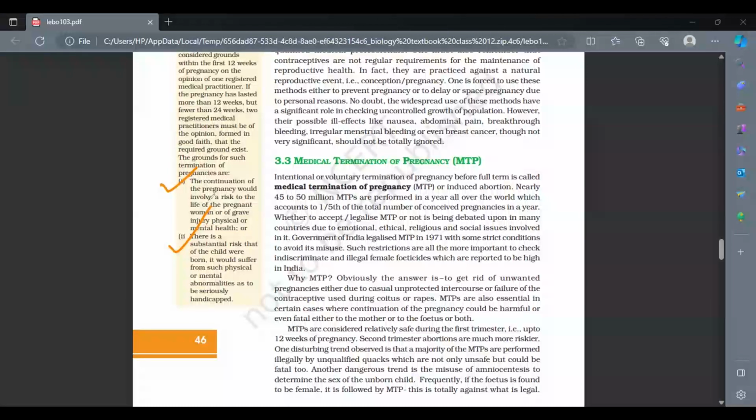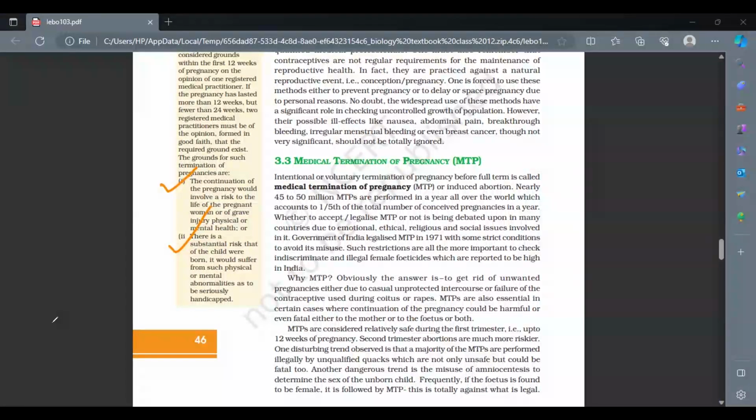But again, an important thing is that these MTPs need to be done at a very specific time period. For MTPs to be done in a safer way, they say around 12 weeks, that is, the first trimester of the pregnancy. During that time it is safe to undergo the MTP.